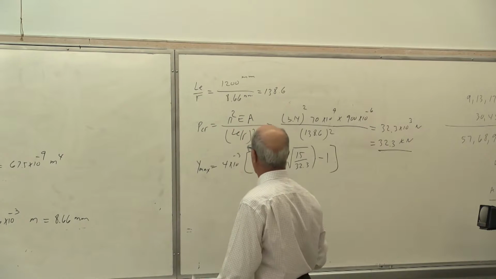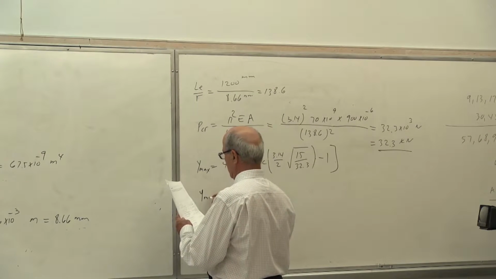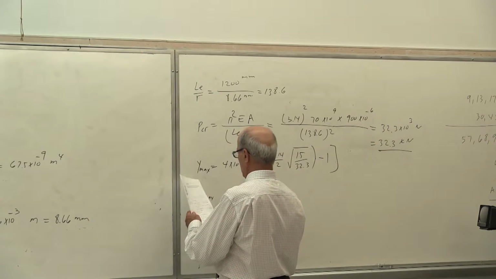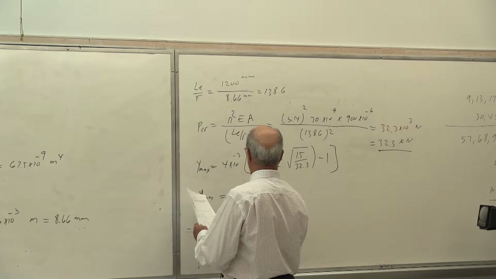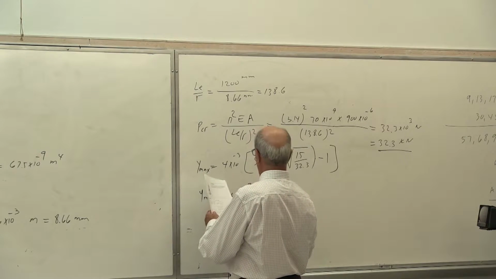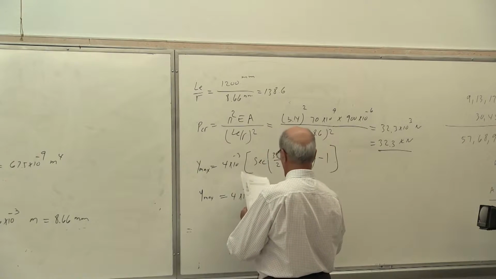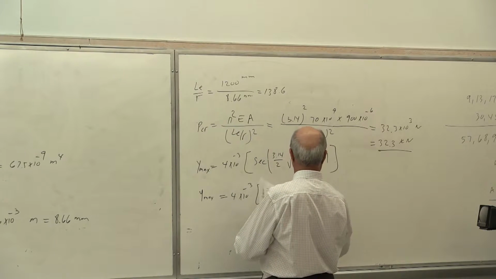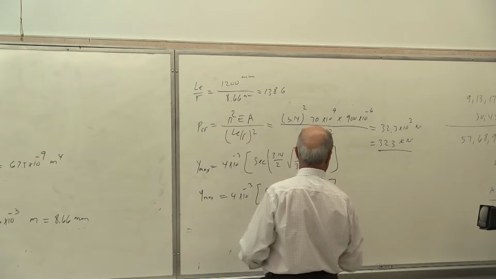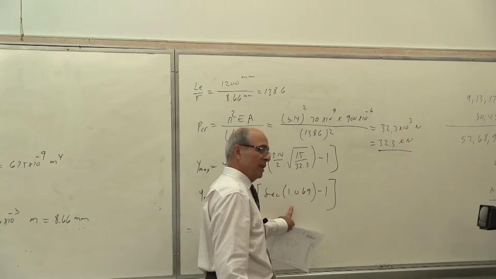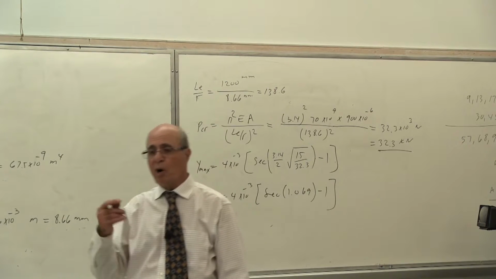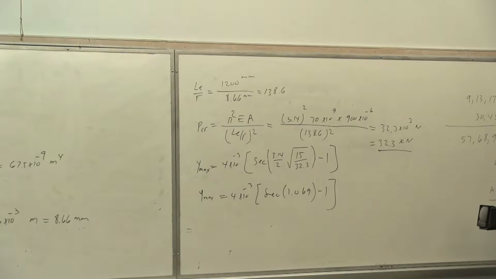So therefore, Y max becomes equal to, you do all those numbers together, 4 times 10 to the power of minus 3 times secant of 1.069 minus 1. How you calculate this one, be careful at that. This is 1 over cosine of 1.09, but 1.09 is in radian. It is not in degree, and many people make mistakes there everywhere.